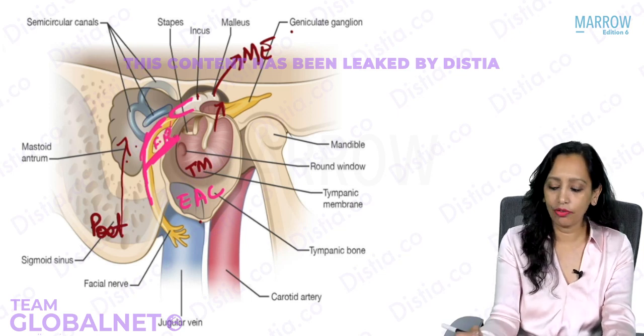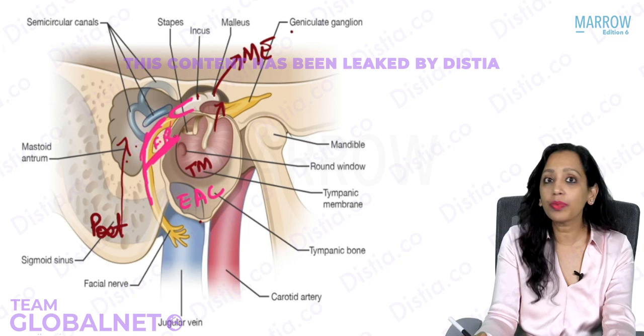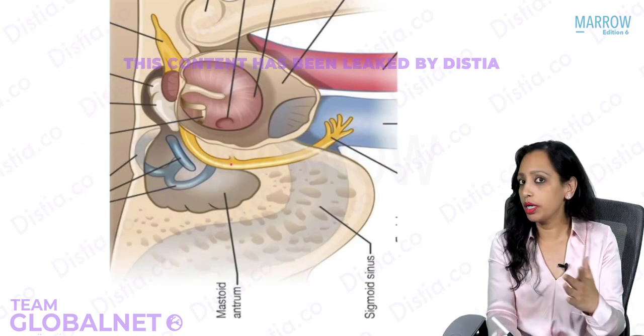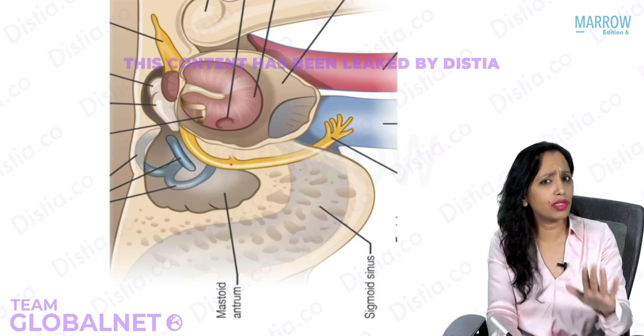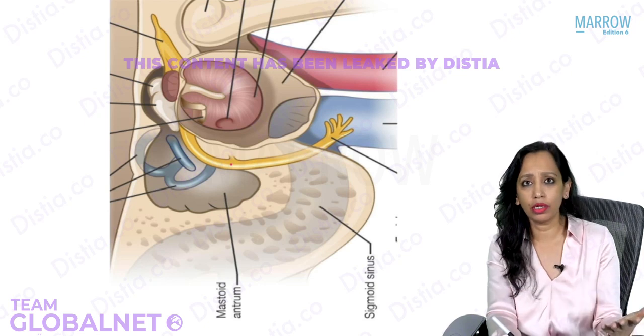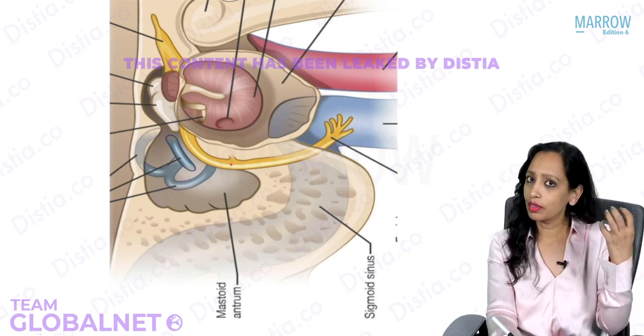Now whenever pictures are given to you, they are operative pictures, which means the patient is lying down. So when the patient is lying down, this is what you see. Whenever you are seeing a picture like this, first try to orient yourself. What is superior? What is inferior? What is anterior? What is posterior? Only then approach the further details.